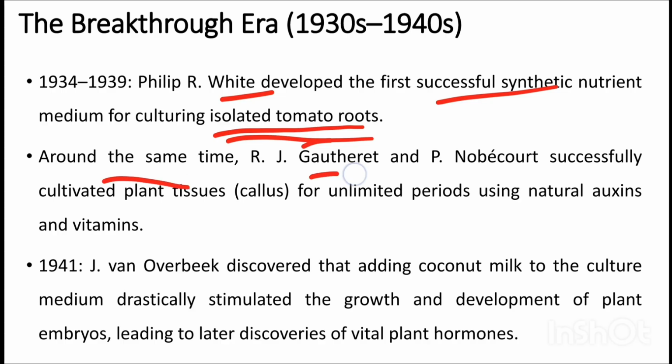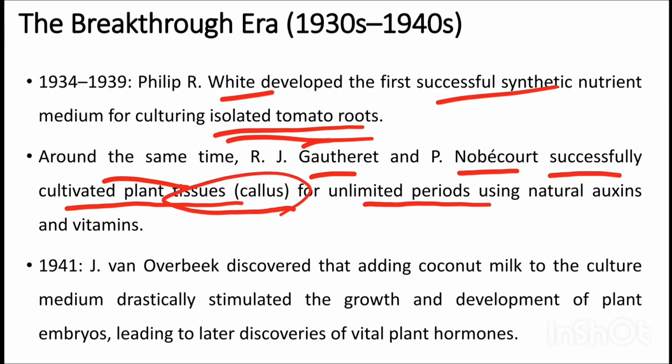Around the same time, Gautheret and Nobécourt successfully cultivated plant tissue for unlimited period using natural auxin and vitamins. So this auxin and vitamins are required for tissue culture. He discovered these two chemicals are required for culturing tissues.